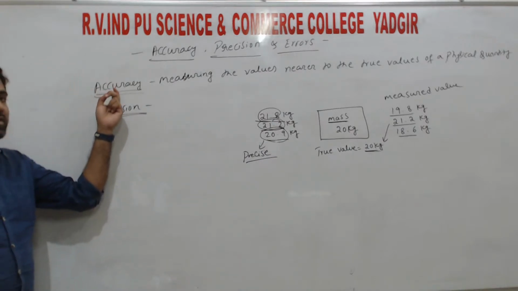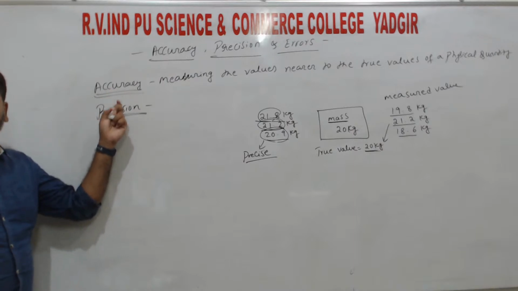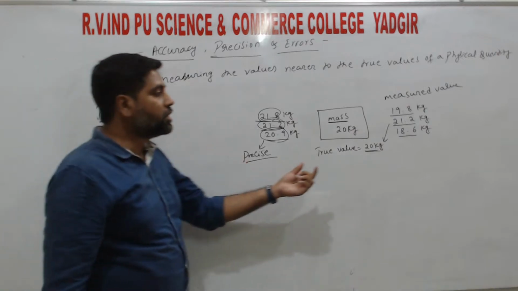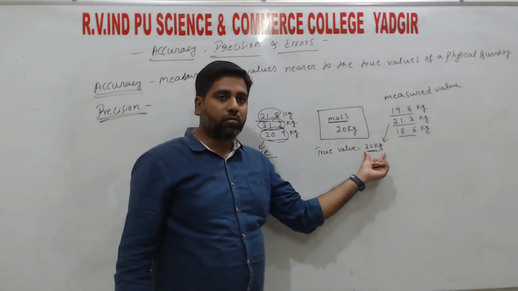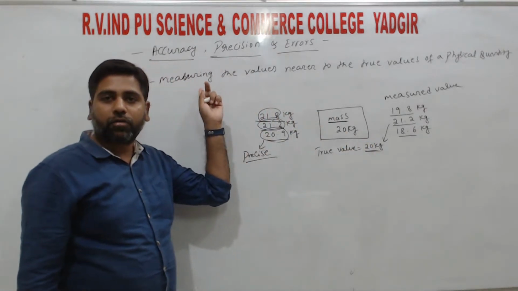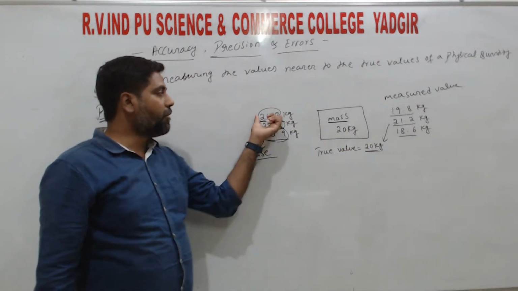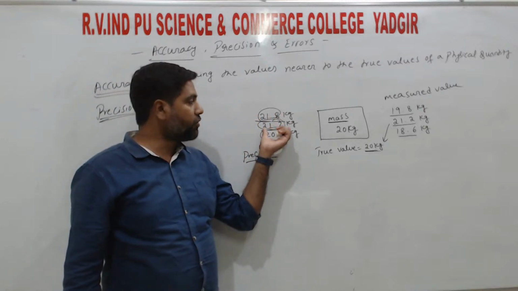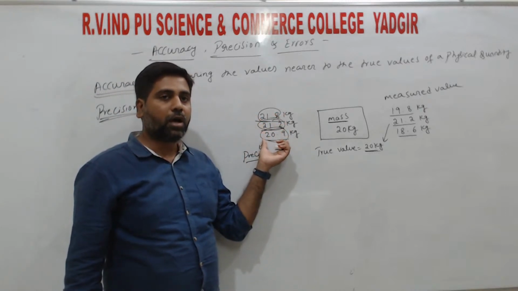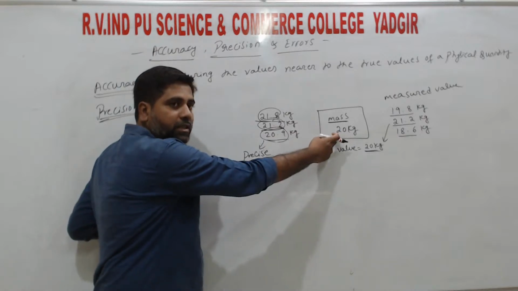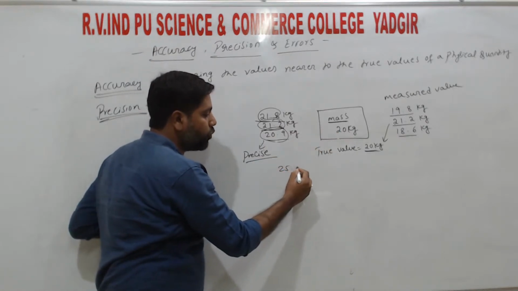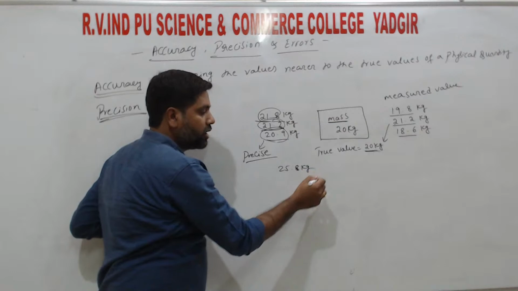So there is a difference between accuracy and precision. Accuracy ಅಂದ್ರೆ ಏನು? The value which is nearer to the true value. ಅದನ್ನ ನಾವು accuracy ಅಂತ ಕರಿತೀವಿ. Precision ಅಂದ್ರೆ ಏನು? The values each time we are finding are almost the same. ಅದು ಎಷ್ಟು ಬೇಕಾದ್ರೂ ಇರಬಹುದು. ಇವಾಗ 20 kg ಇದೆ, ನಾವು measure ಮಾಡಿದಾಗ some 25.8 kg ಬರ್ತಿದೆ, right?